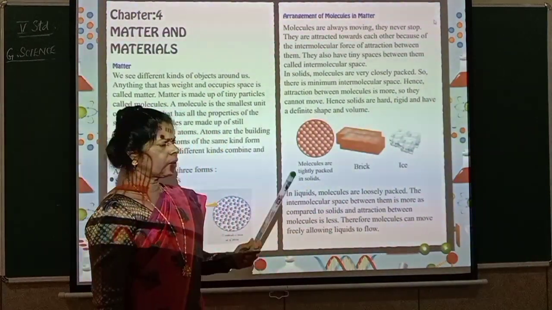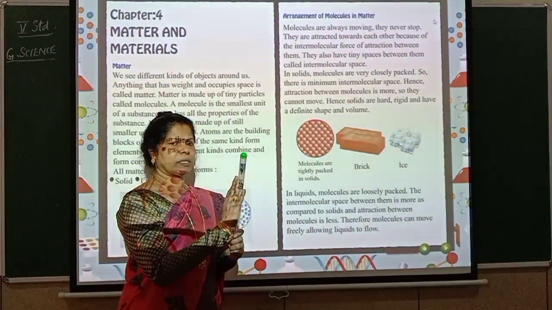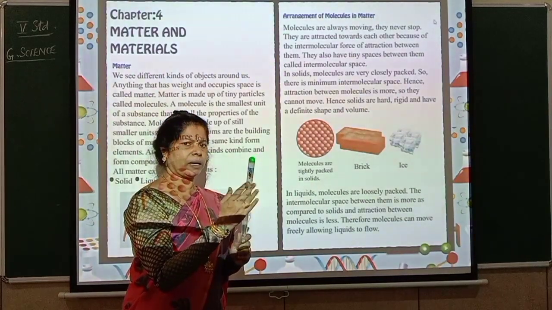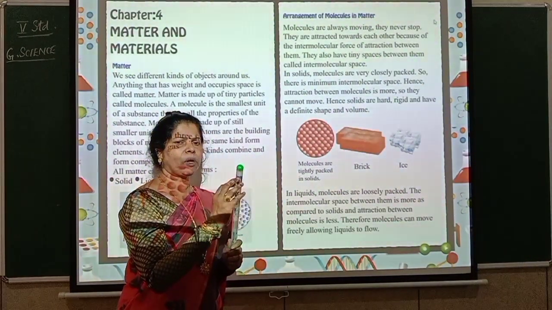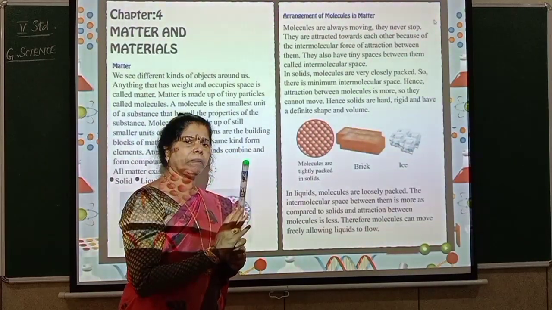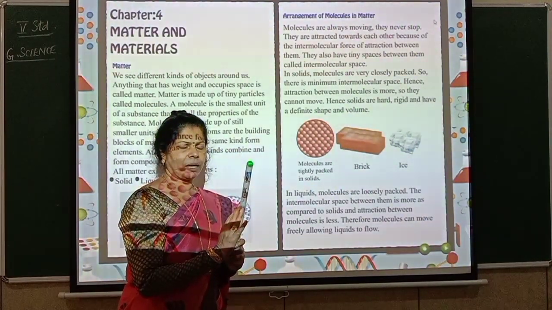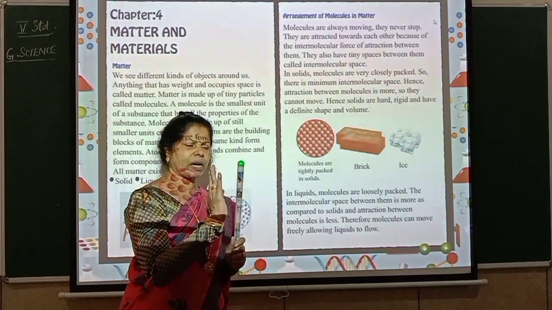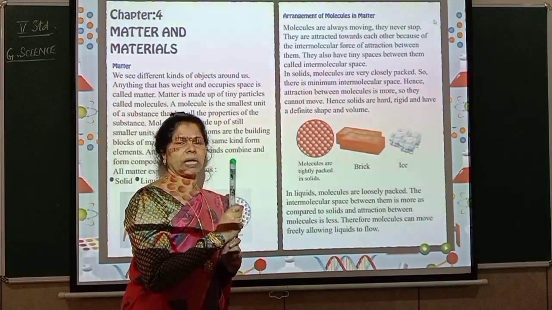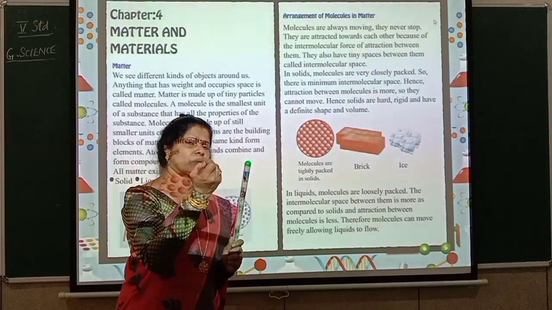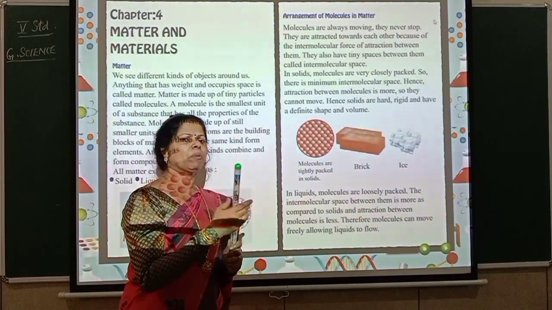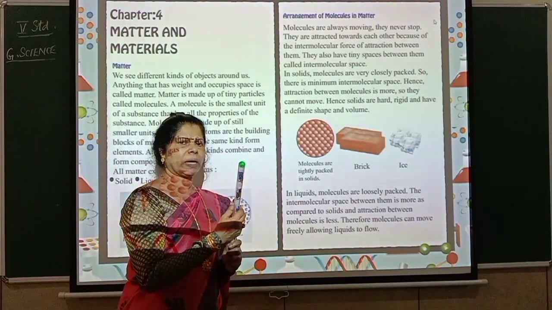Now children, I told you any object is made up of molecules. It is matter and it is made up of molecules, right? These molecules are the smallest particles of the matter or substance. Now these molecules are not just keeping silent. What do they do? They keep moving. We are not able to see them, but they are very small particles.